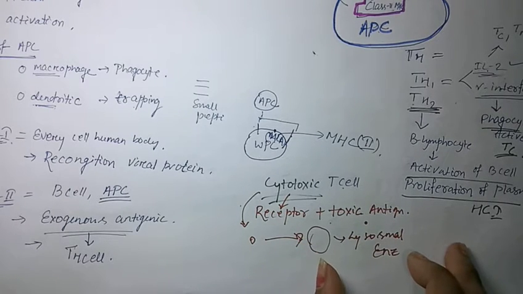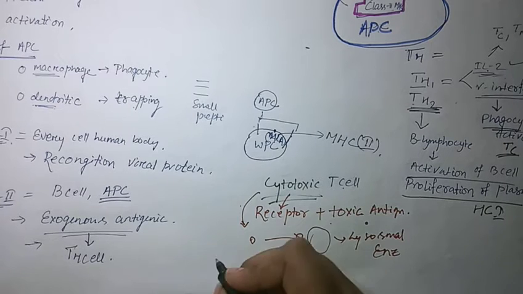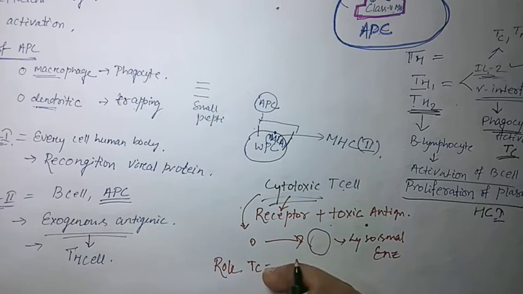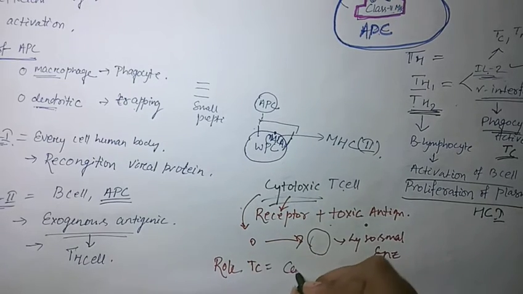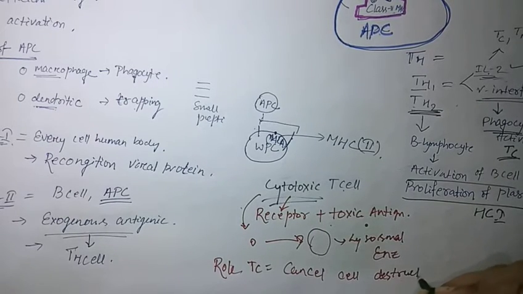Then what is the other action of the cytotoxic T cell? It mainly causes the destruction of cancer cells, meaning tumor; such destruction is caused by this cytotoxic T cell.